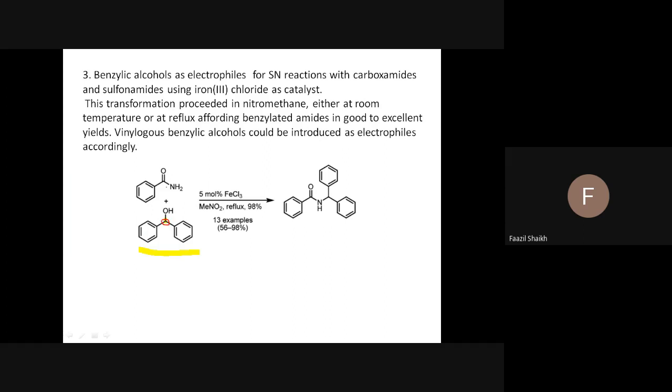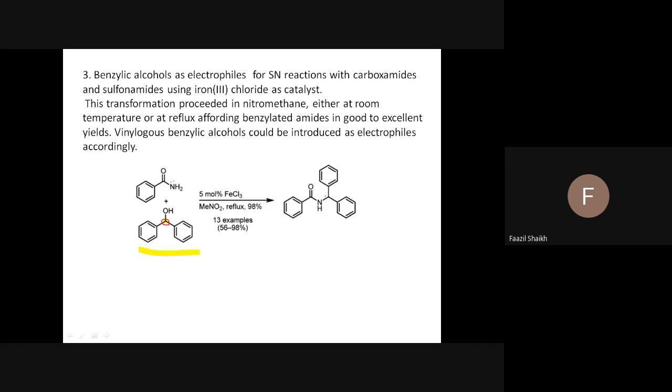As it becomes electron deficient, this lone pair of nitrogen may attack there and remove OH, and then this H will also be lost, and we can say this is a very good example of again carbon-heteroatom bond formation.